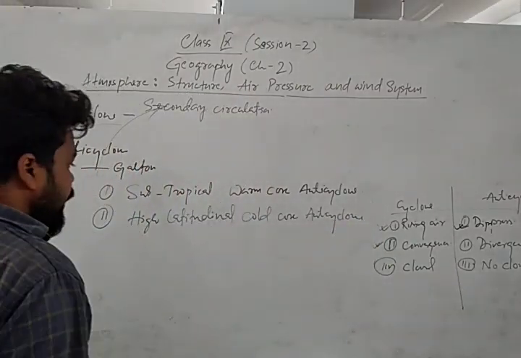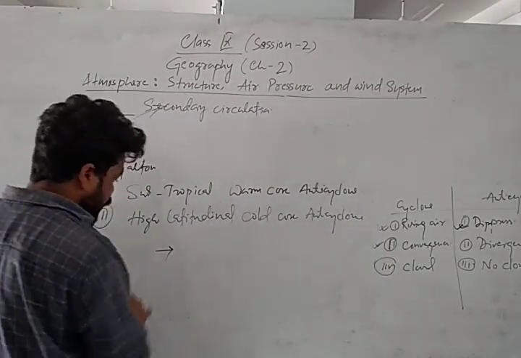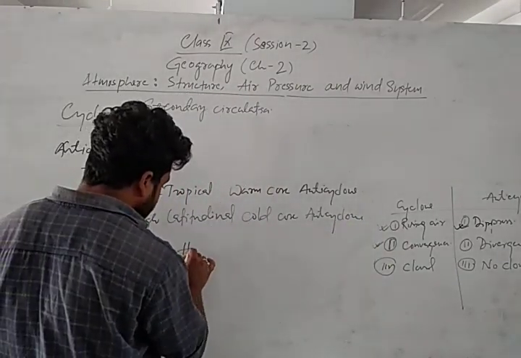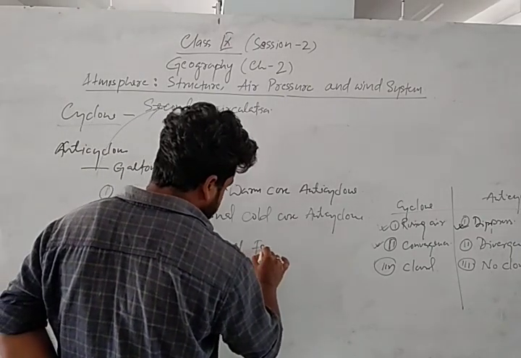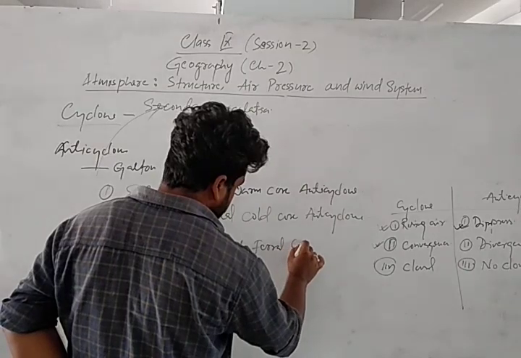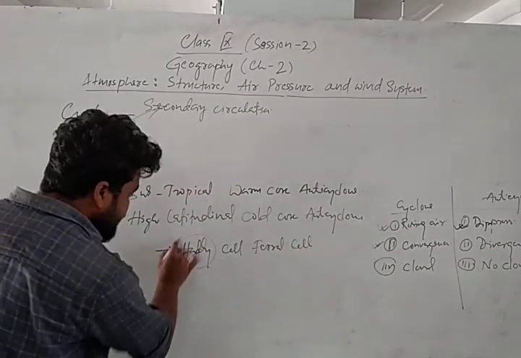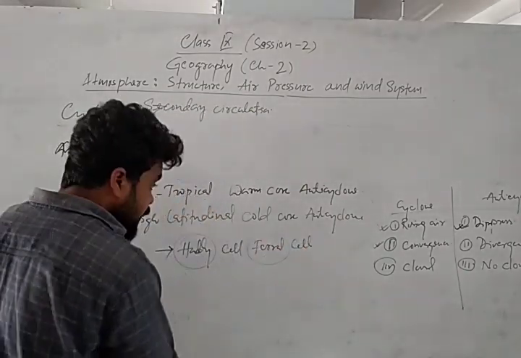So generally anticyclone forms between the Hadley cell and the Ferrel cell of the globe. But what is this Hadley cell? What is this Ferrel cell? Okay, we will see in the diagram.